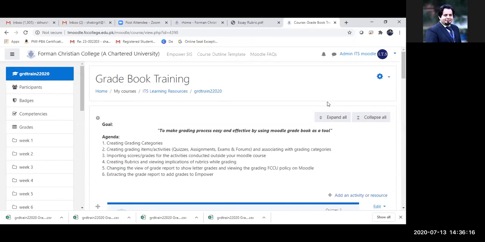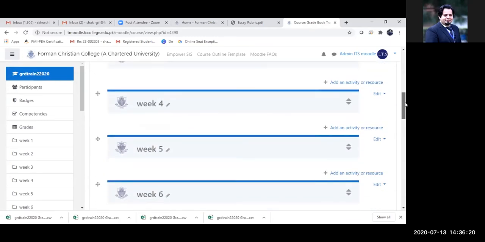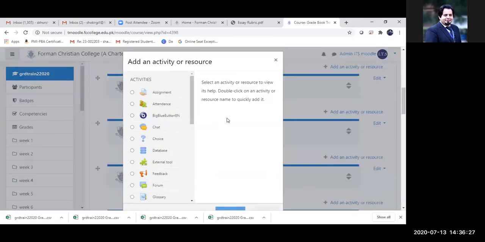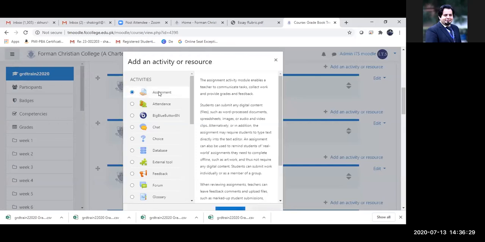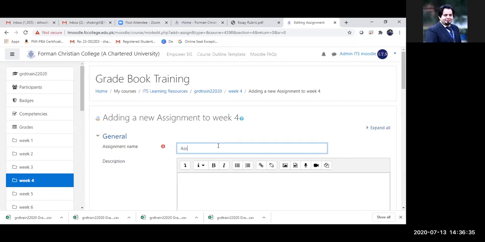But there is another thing to it, which is why I kept it for last. I'm going to show you how you can also add a rubric into the assignments. When you click on add an activity or a resource, the first item is assignment. I'm going to just name it assignment 1.